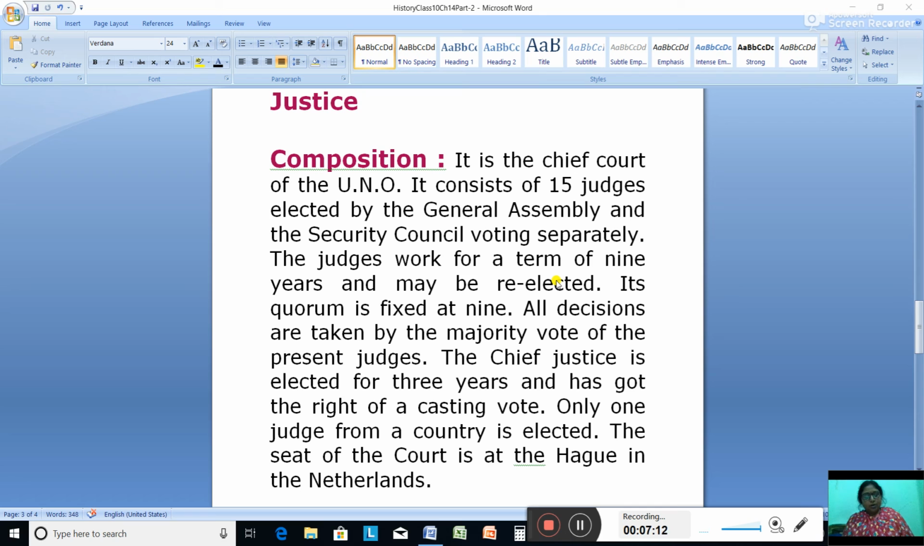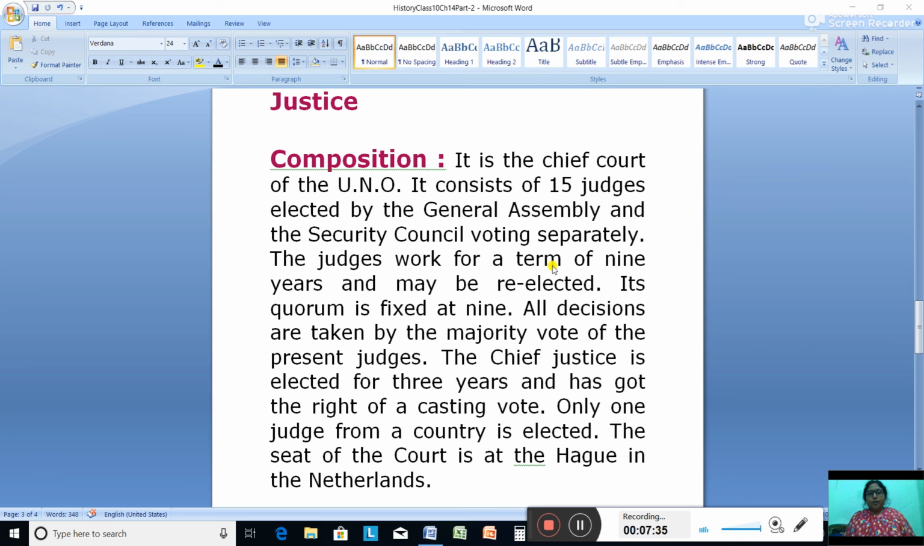Now what are the functions? It keeps the record of all the organs of the UNO. The Secretary General implements the decisions taken by all the organs. And he sees to it that all the branches of the UNO function properly and submit their annual report to the General Assembly on the working of the UNO.